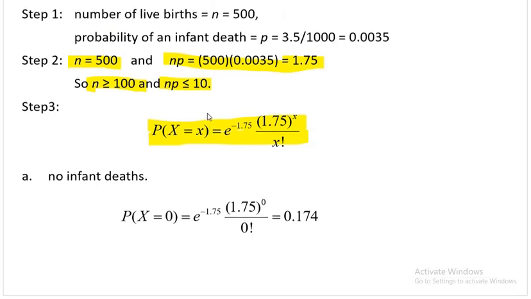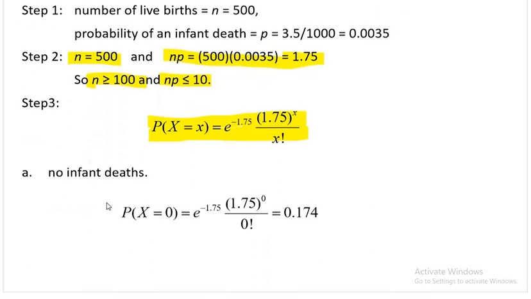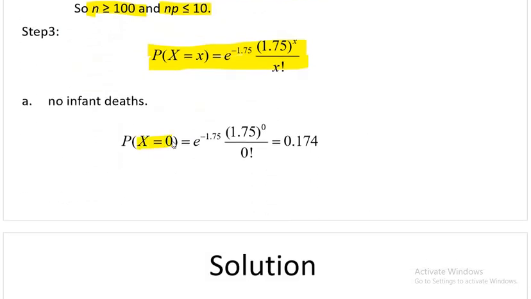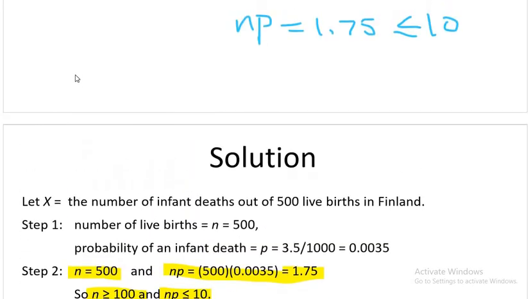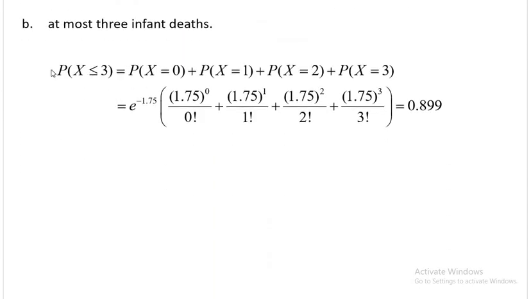Okay, so now what was the question? Question was, what is the probability that no infant deaths? So it means probability of X is equal to 0. So if I use probability of X equal to 0, this is my answer. And he said, at most 3 infant deaths. So at most means less than or equal to 3, right? So it means 0, 1, 2, and 3. So if I replace 0, 1, 2, and 3, this is my answer, right?